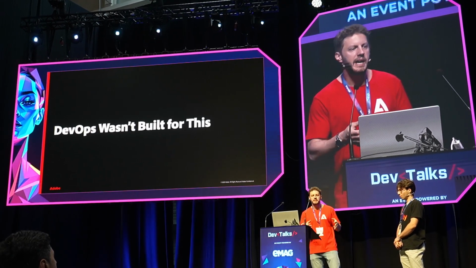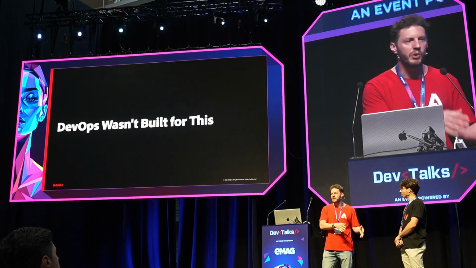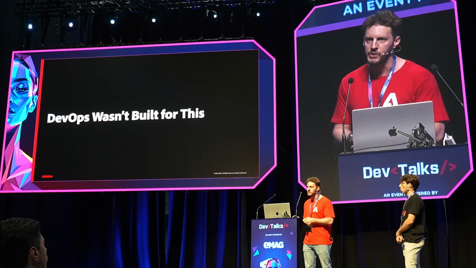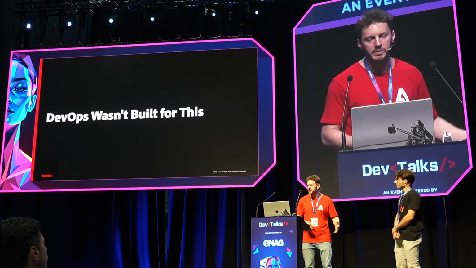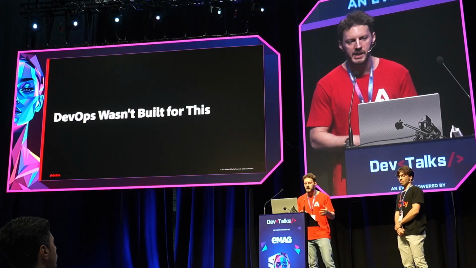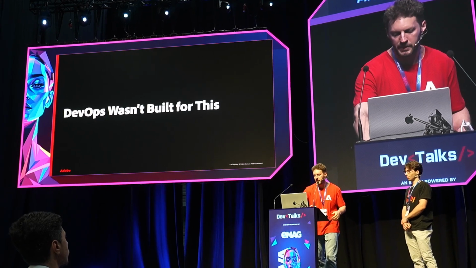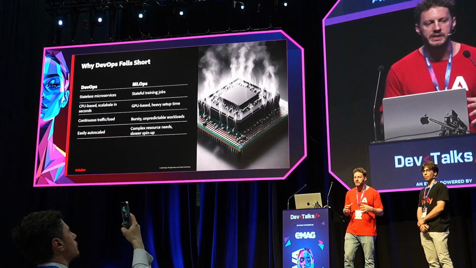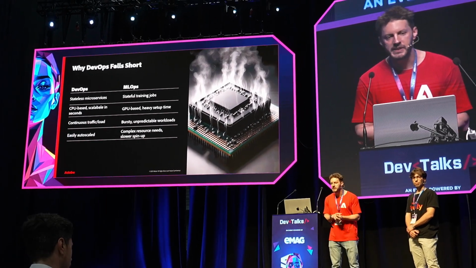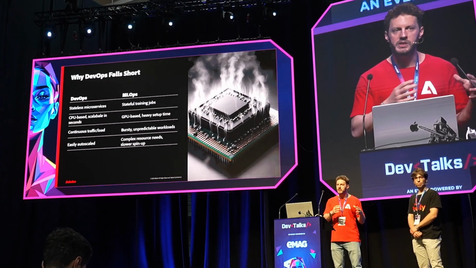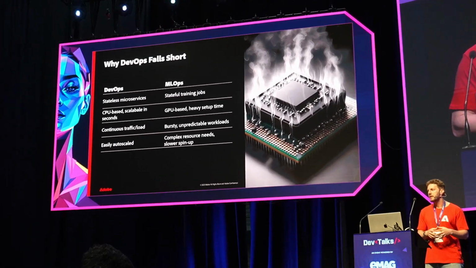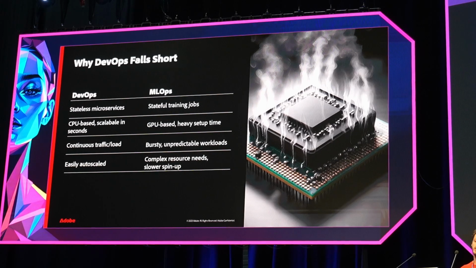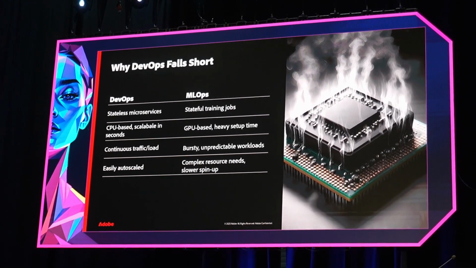We had ML, but we had classical ML, like support vector machines and random forests. We didn't have these huge machine learning models that we use today, like large language models, transformers, vision transformers, autoencoders, Stable Diffusion, and so on. So that's why DevOps was not designed for that. DevOps was initially designed for stateless microservices, CPU-based, with continuous traffic that is very easy to scale and auto-scale. In contrast, MLOps also includes projects that are stateful, like training jobs.